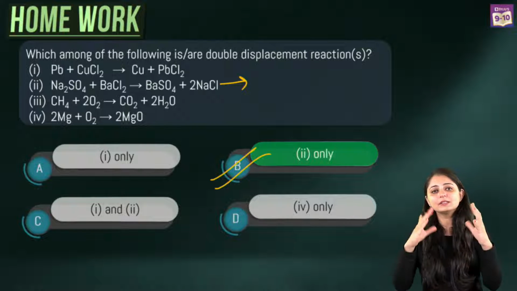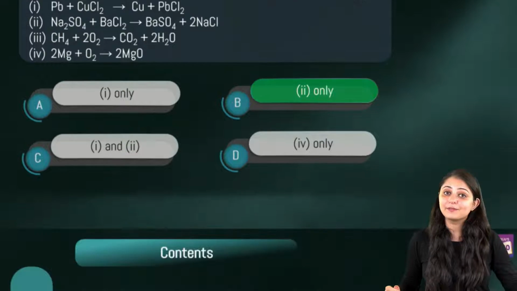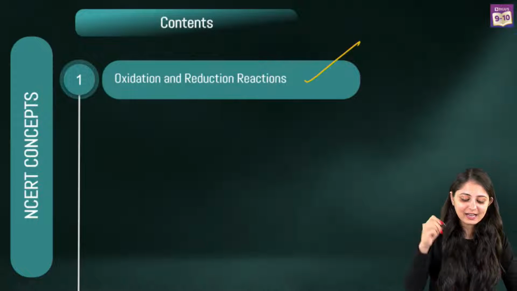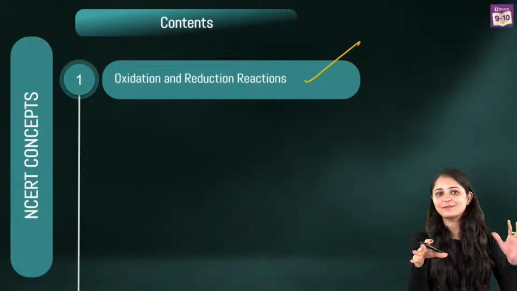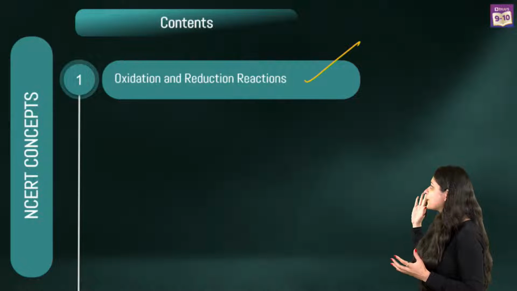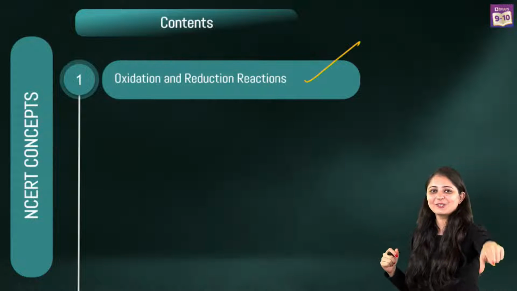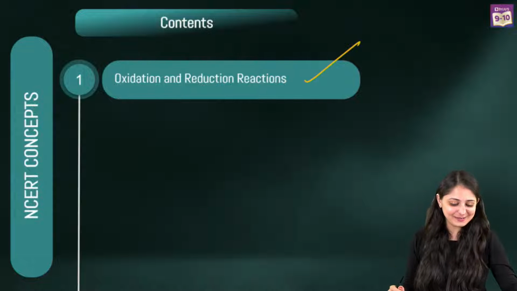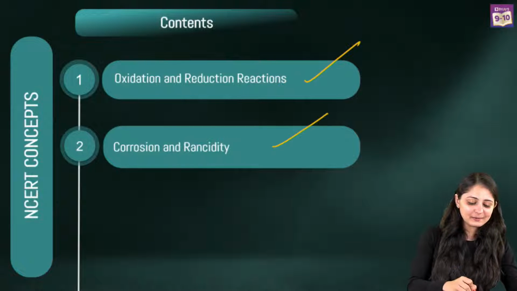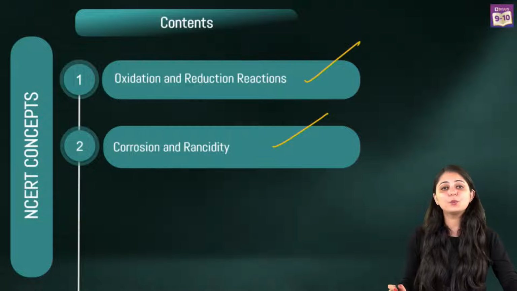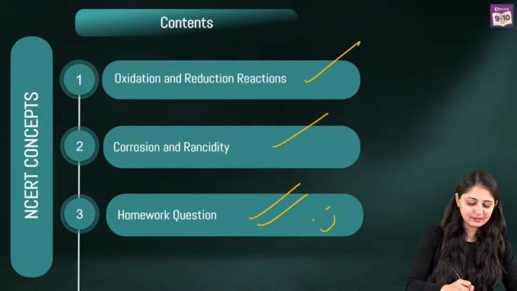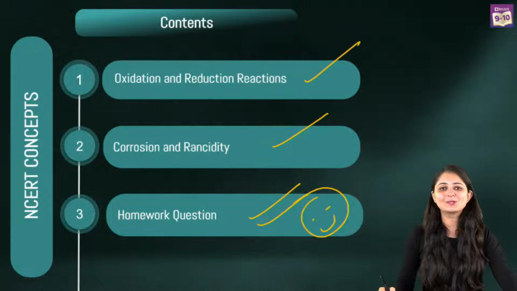So we've mastered all the types, right? There's another really important type that we will be covering today. So today we will be talking about oxidation and reduction reactions. And when we were starting with this class, I asked you, have you heard about this term redox? And I saw a lot of you were writing about oxidation and reduction reactions. So yes, you can actually figure out what redox means, right? Then we would also be talking about corrosion and rancidity. Again, two very important topics from this chapter. And your favorite bit, that's the homework question, would also be there towards the end.